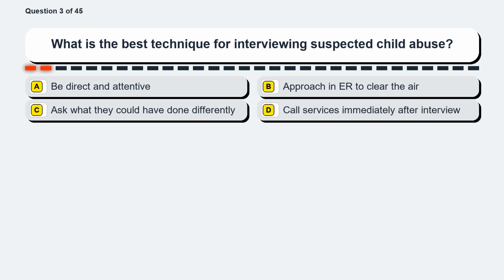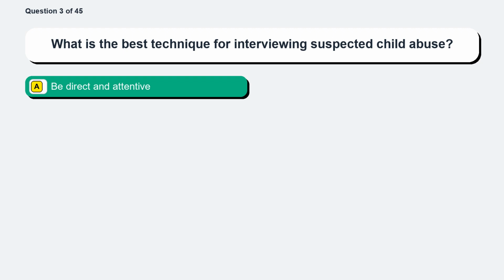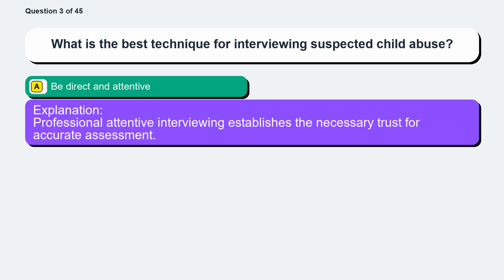Question 3. What is the best technique for interviewing suspected child abuse? Option A, be direct and attentive. Option B, approach an ER to clear the air. Option C, ask what they could have done differently. Option D, call services immediately after interview. The correct answer is option A, be direct and attentive. Professional attentive interviewing establishes the necessary trust for accurate assessment.